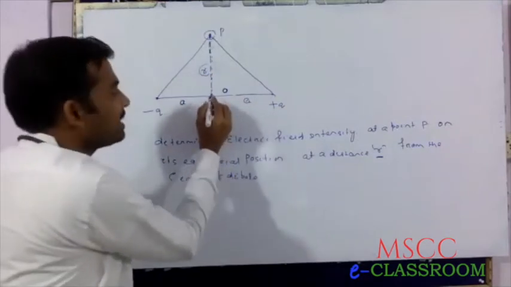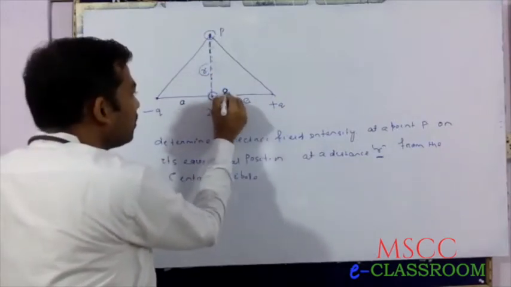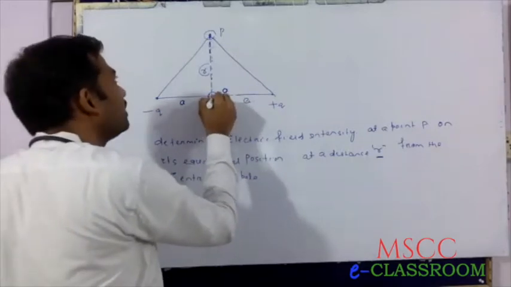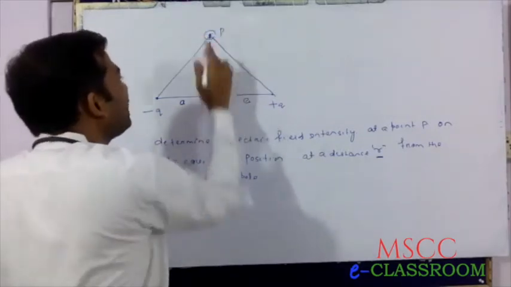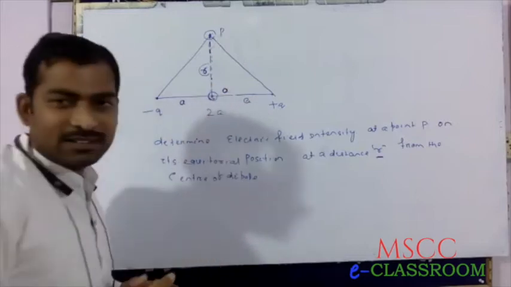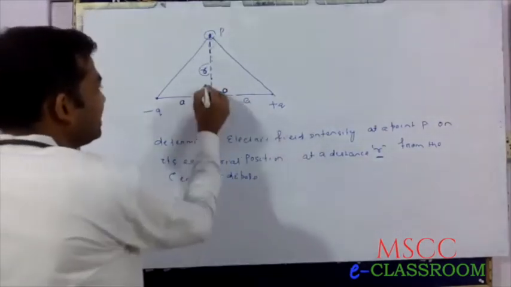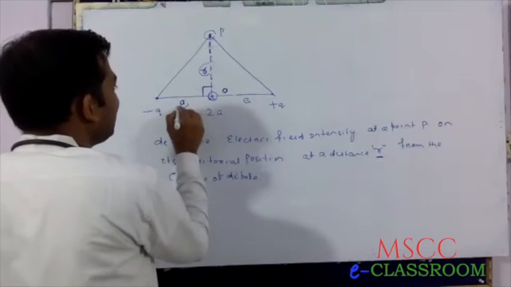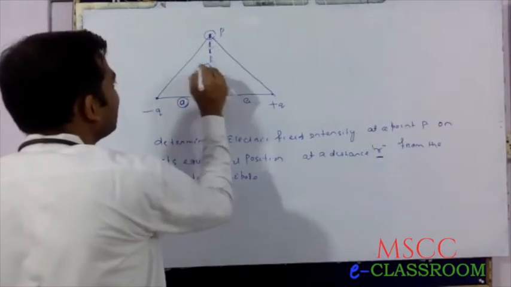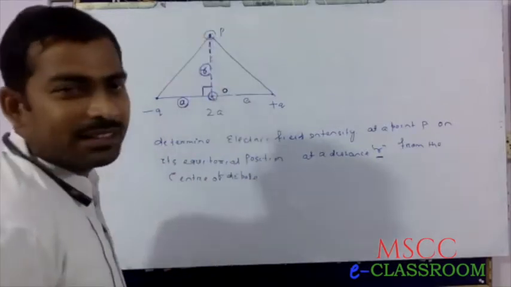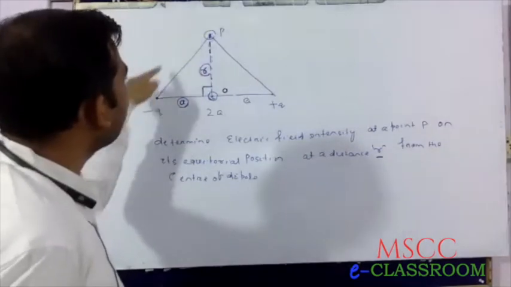The distance from O to P, suppose, is r. This is perpendicular, this length is a and this length is r.